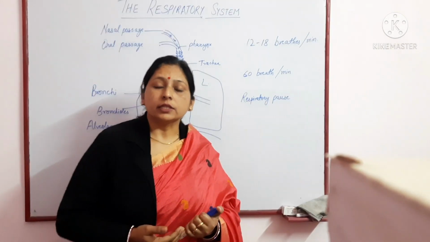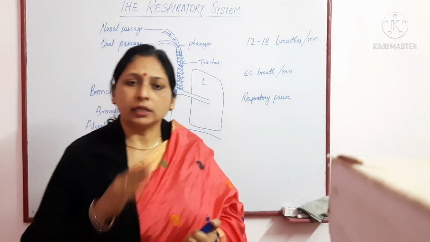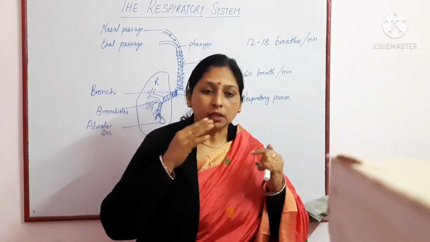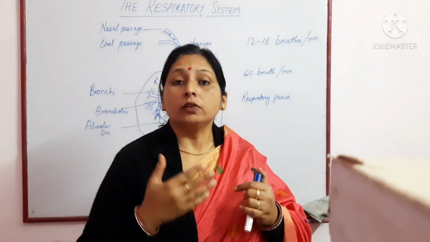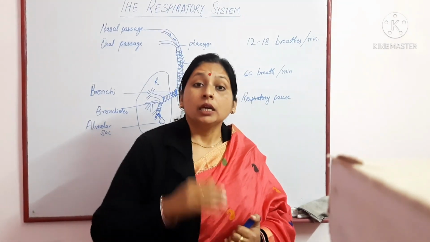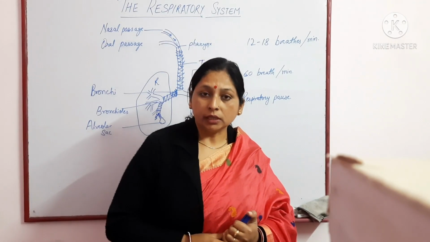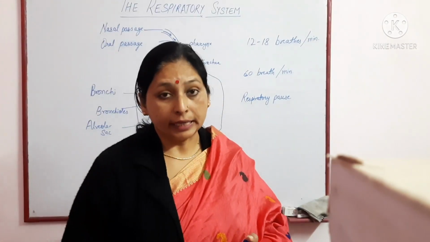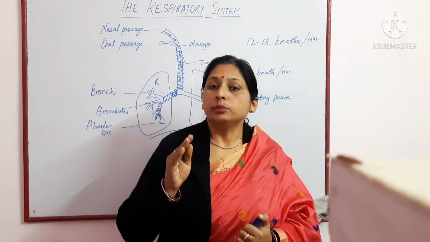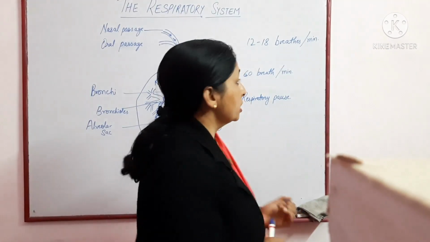As we have discussed the respiratory passage, how the air enters and what are the complete steps involved during inhalation and exhalation. What is the normal breathing rate of an adult? The normal breathing rate of an adult is 12 to 18 breaths per minute. So this is for an adult.